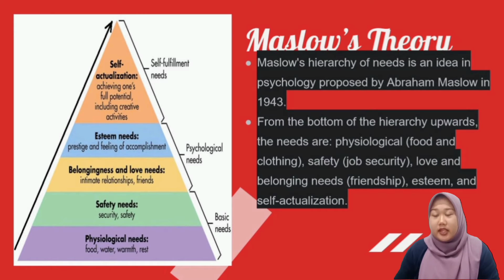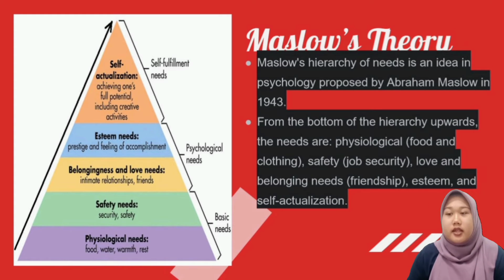Second is safety needs. Once an individual's physiological needs are satisfied, the need for security and safety becomes salient. People want to experience order and control in their life. This need can be fulfilled by family and society such as policy, employment, social welfare, and social stability.